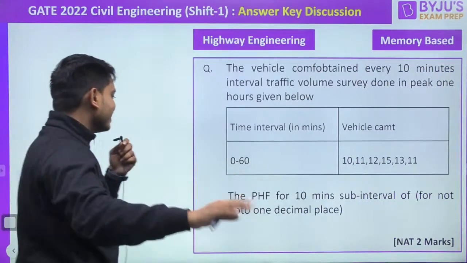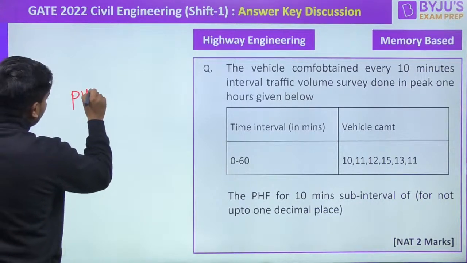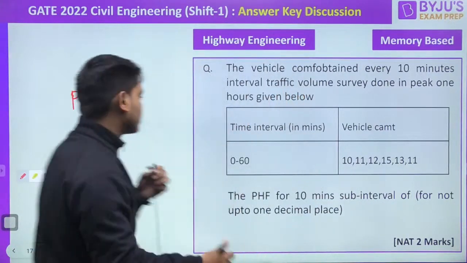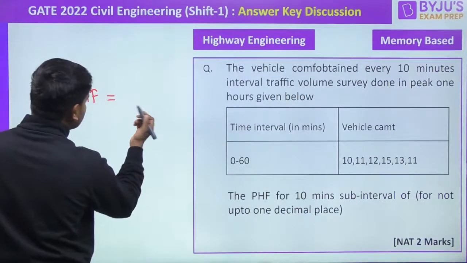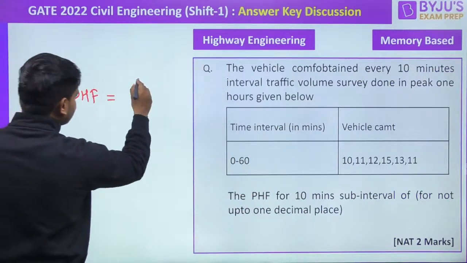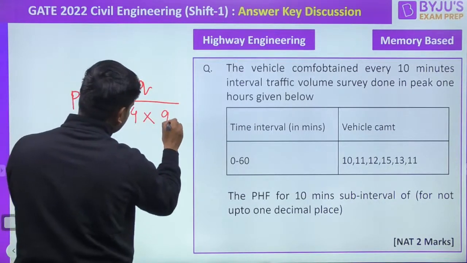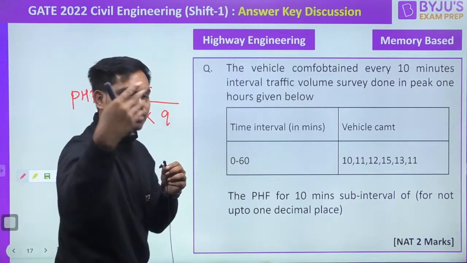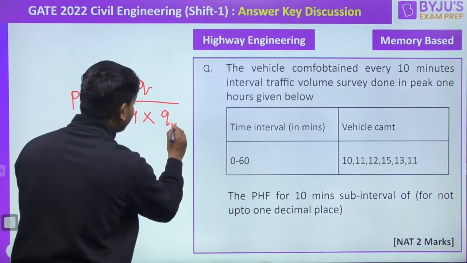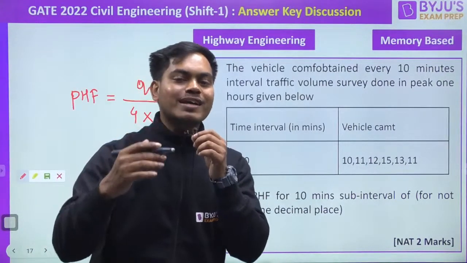I'm really sorry. Okay, so here we know that, guys, we had to get PHF. In general, we find it, and we somehow mug up this thing too: it will be the total volume for that 1 hour, for example Q for the moment, divided by 4 into the duration, whatever duration is given. Here it is 10, so we'll be using 10 here. I am writing this generally, but this is not a general case.